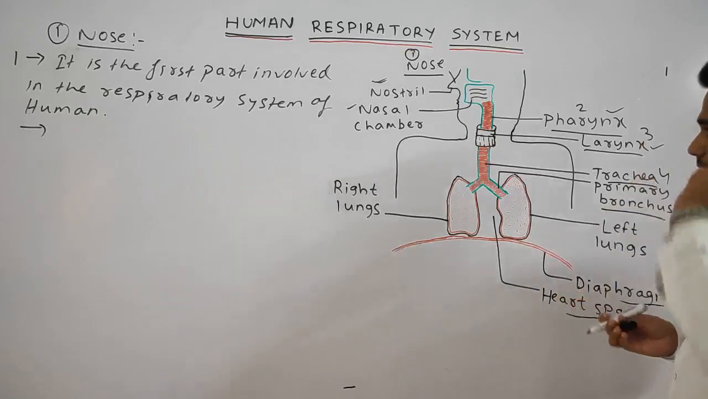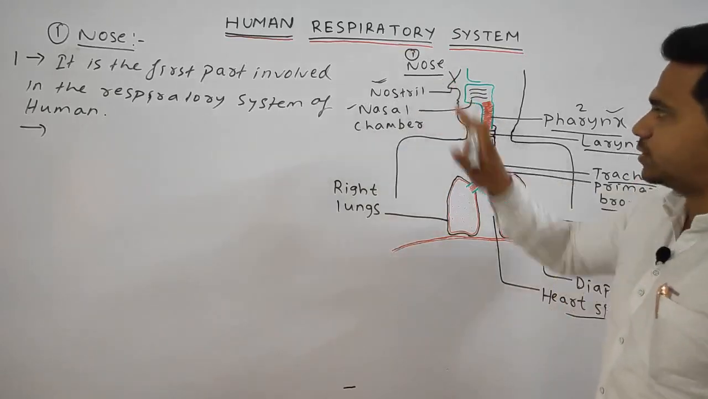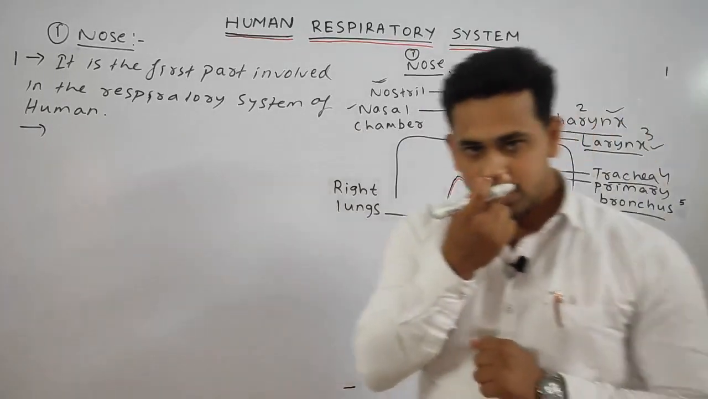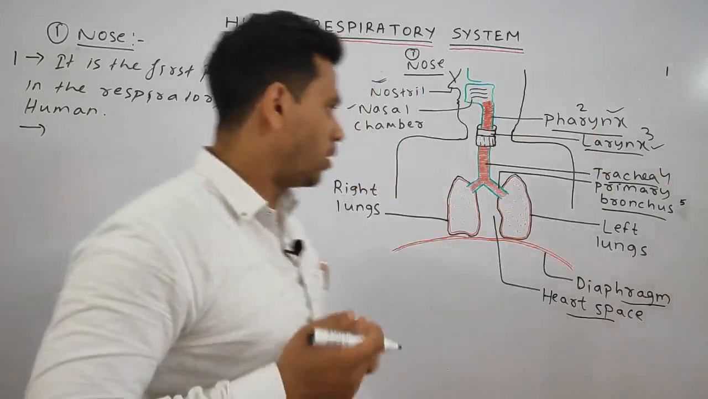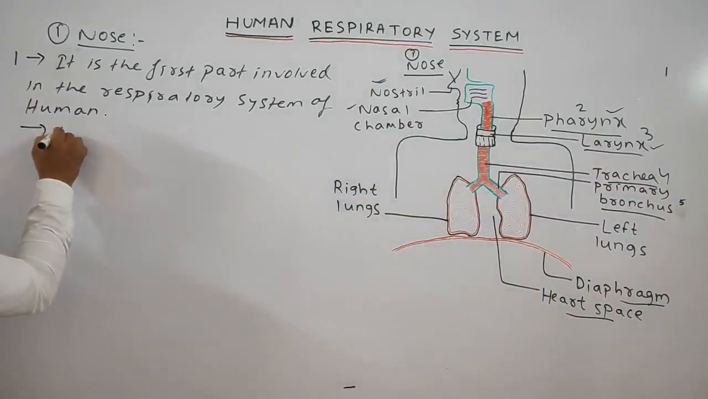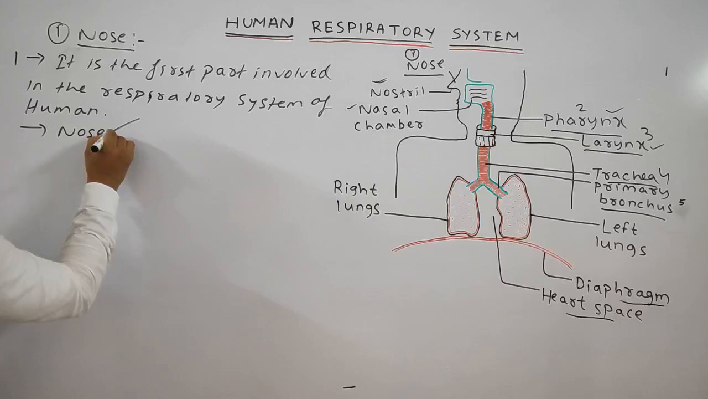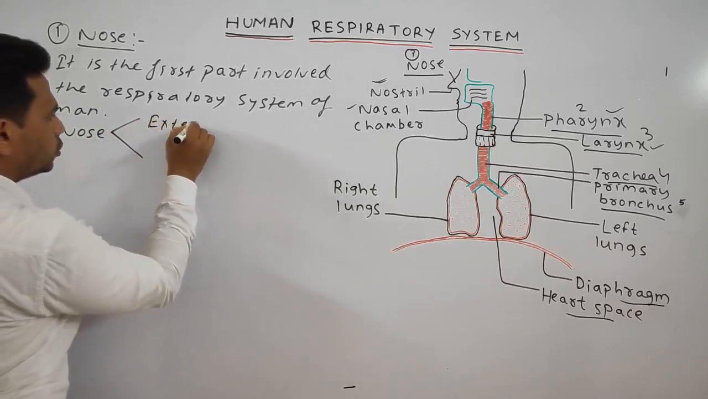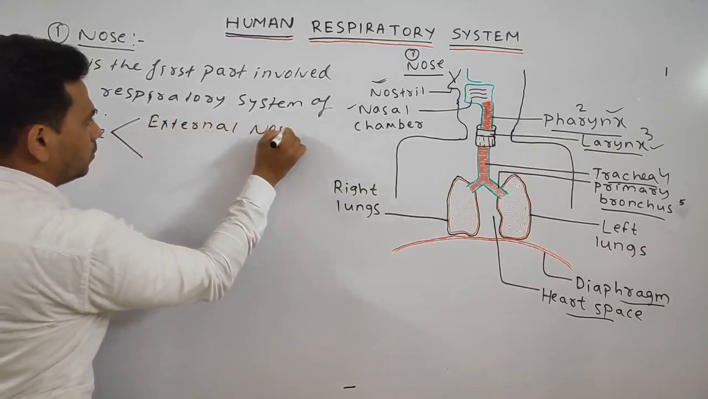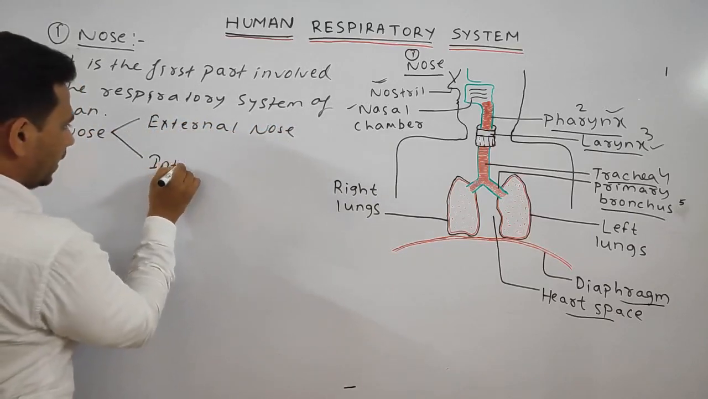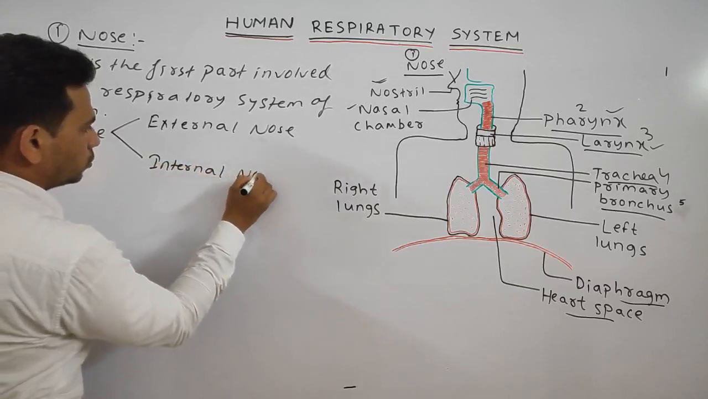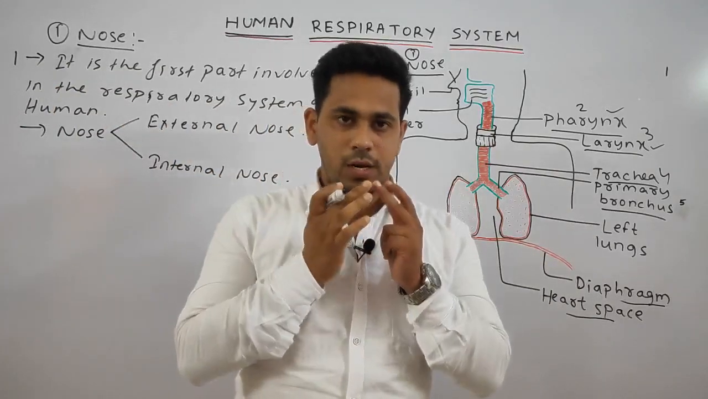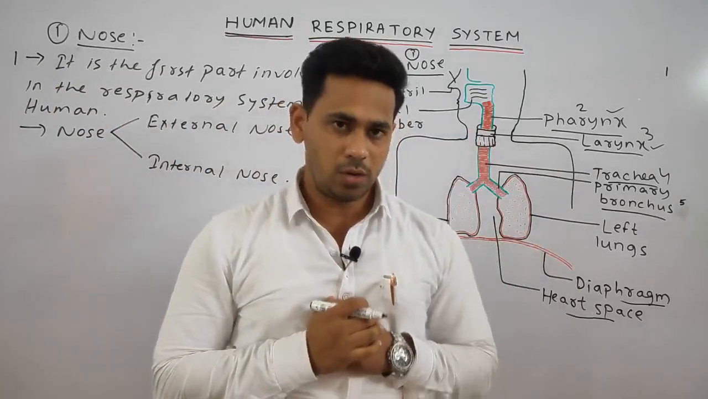Next, students, you can see the nose is divided into two important divisions. One is your external nose, the other one is your internal nose or chamber. We can write the nose is divided into two subdivisions: one is the external nose, the other one is the internal nose. This one is the external nose, and inside that it is called the internal nose.